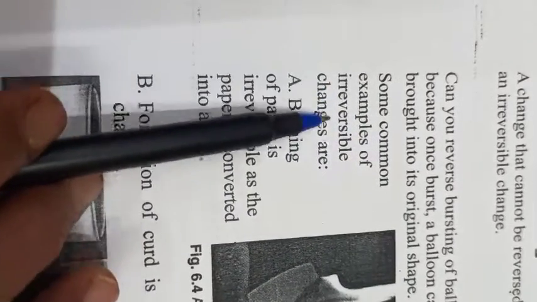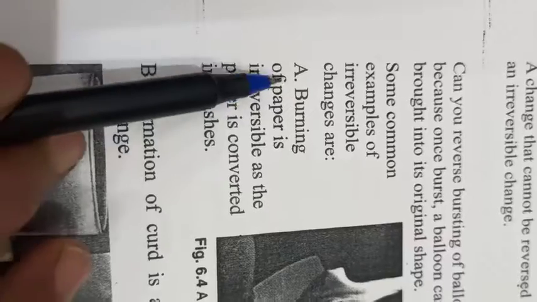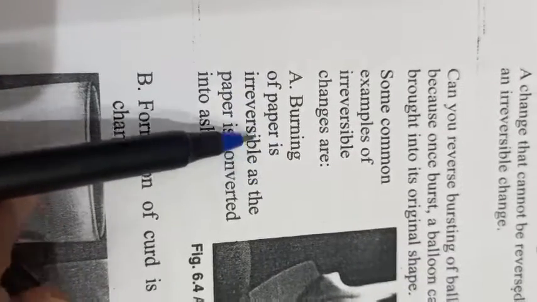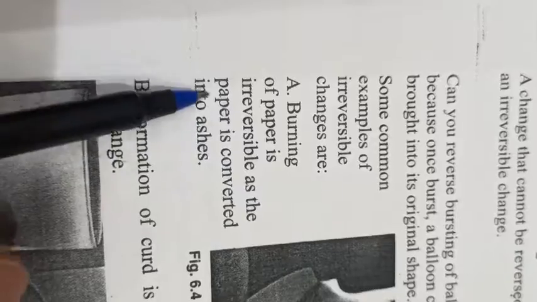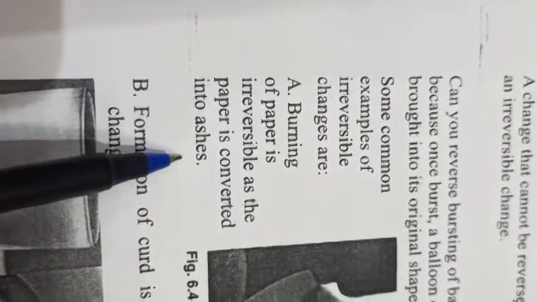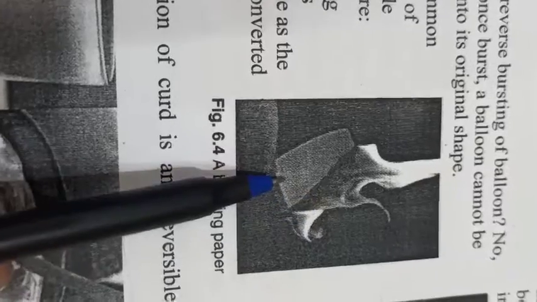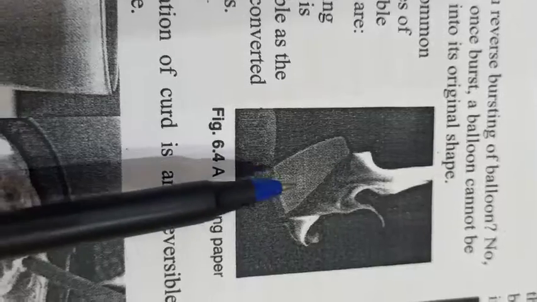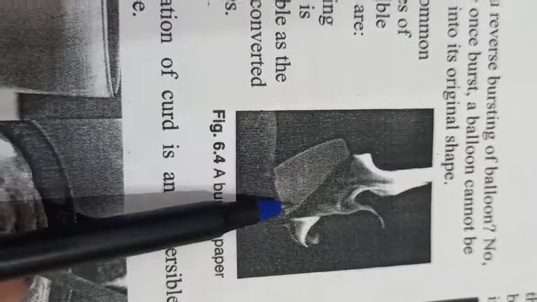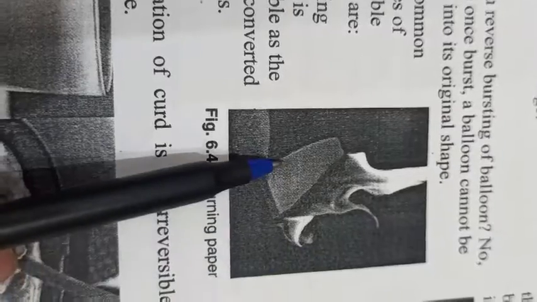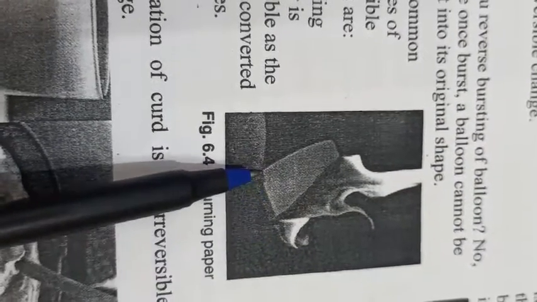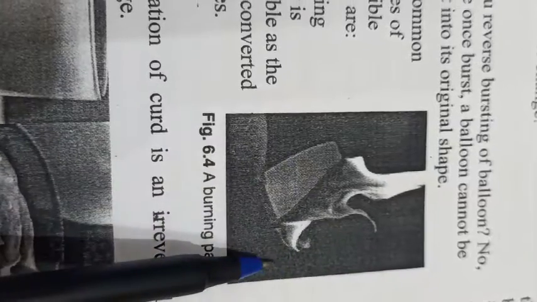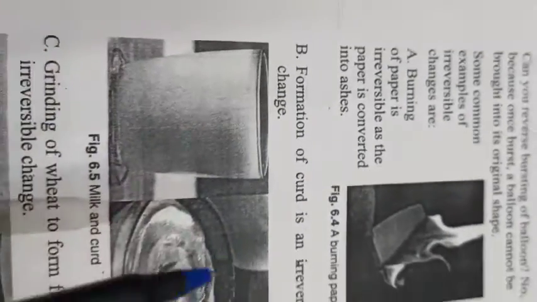Some common examples of irreversible changes are: burning of paper is irreversible as the paper is converted into ashes. You know that when we burn anything, not only paper, you can't change that thing again from ash to paper. Okay, when we burn paper, it will convert into ash. Ash means rakh, and we can't make paper from that ash again. So it is irreversible.